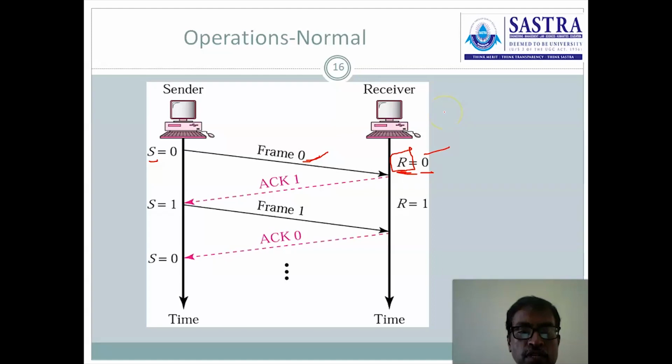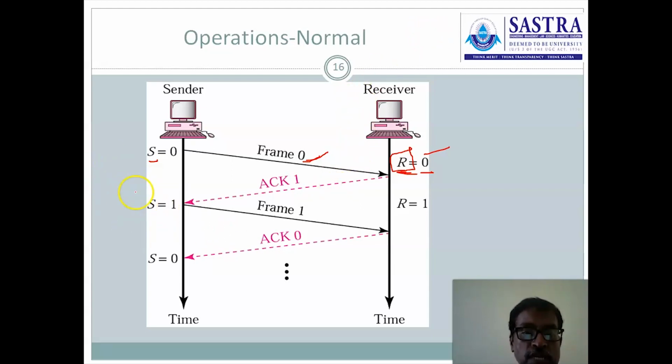Next, we will see the operations that will be executed in the Stop and Wait ARQ. First one, normal operation. No error in the data transmission, no error in the acknowledgement transmission. Everything is going in a perfect way. Then how the system is behaving in that case will be explained now.